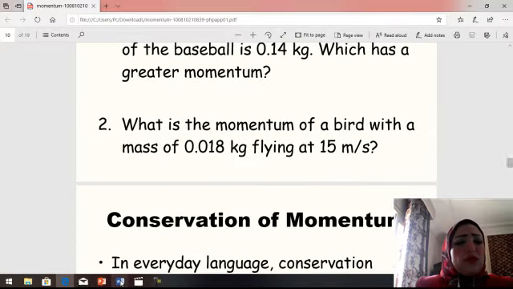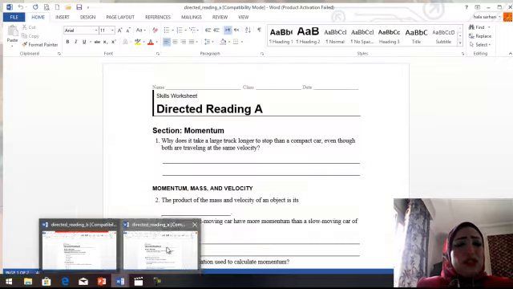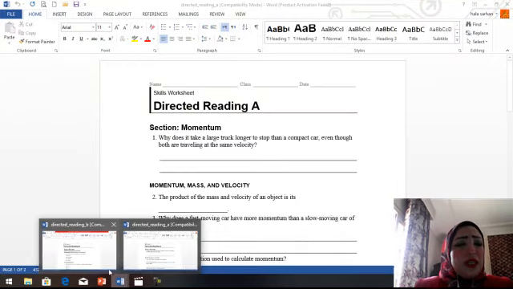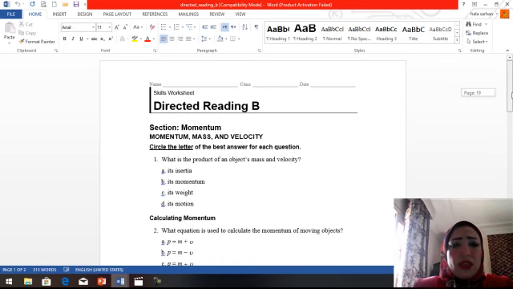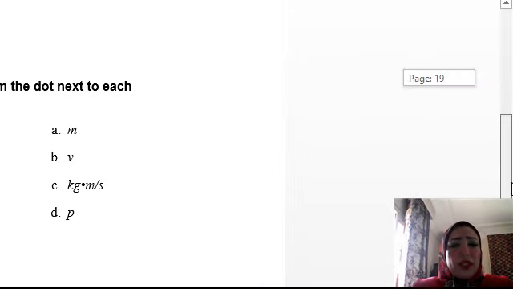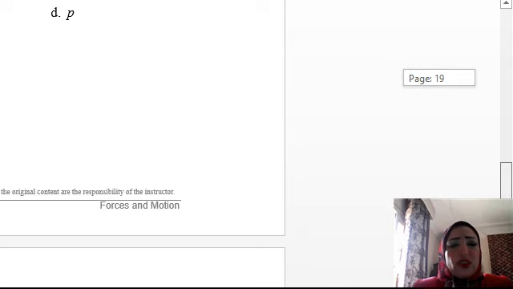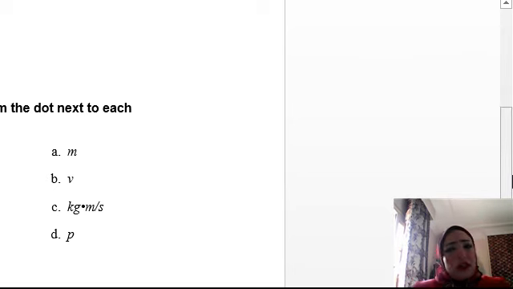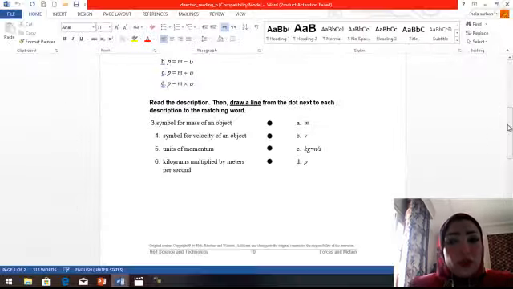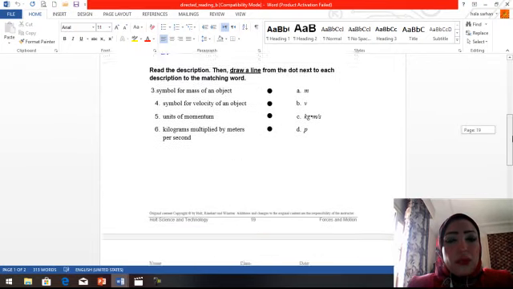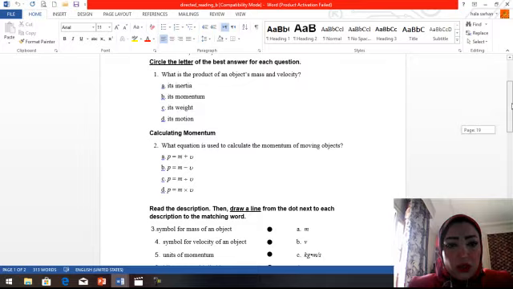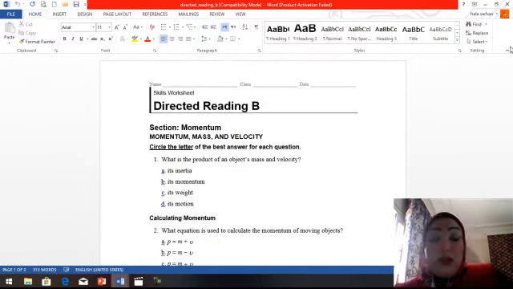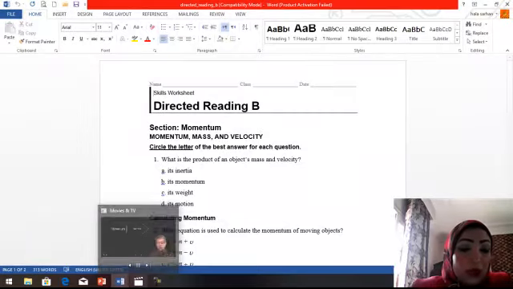So okay, let's solve directed reading A together. By the way, directed reading B is homework. This section of the momentum is homework, the first page, page 19. The one who has his assessment book will get it. If you don't have the assessment book, I will upload directed reading A, directed reading B and the assessment sheet on the site, inshallah. So page 19 only is homework. Please solve it and return it back to me by mail or on Google Classroom.